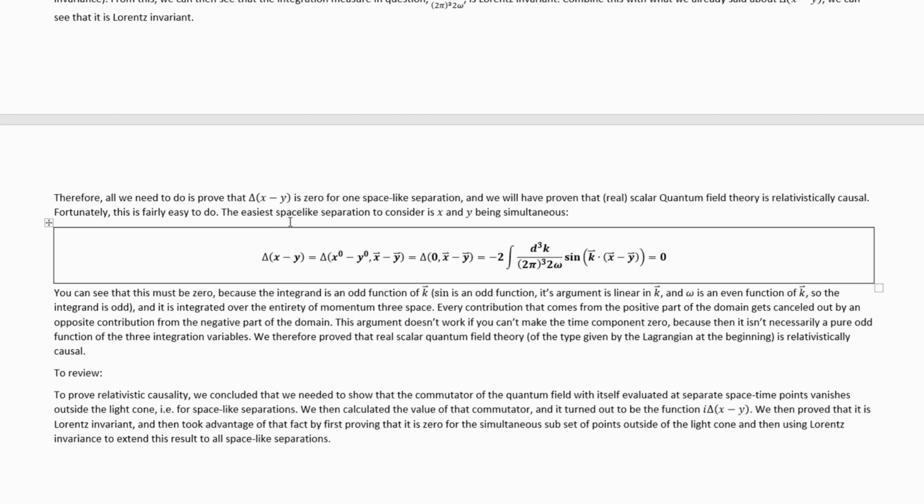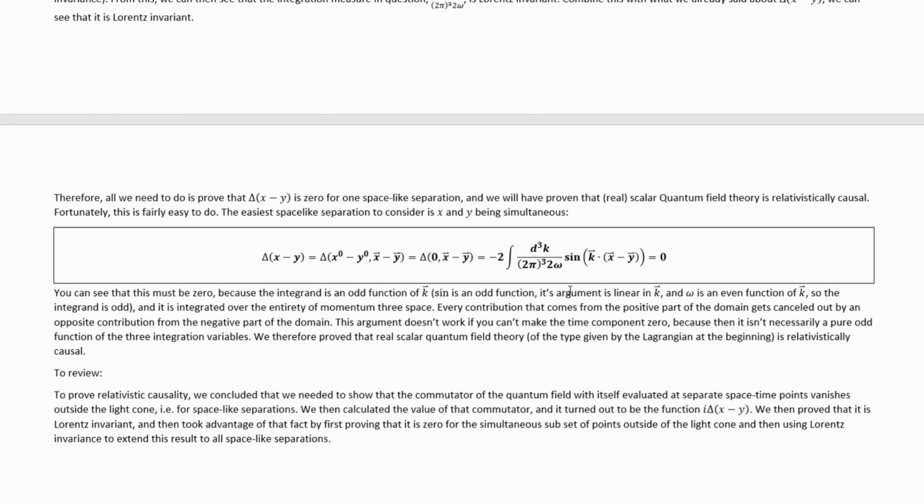Fortunately, this is easy to do. The easiest space-like separation to consider is x and y being simultaneous. So if we rewrite this function like that to make the 0 components explicit, and we set those equal to 0, this function reduces down to that. But then you can see immediately that this must be 0 because the integral is an odd function of k. If that isn't clear to you, I'll explain.